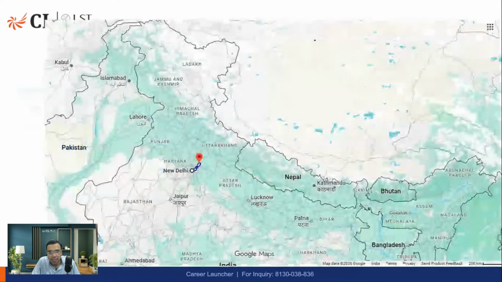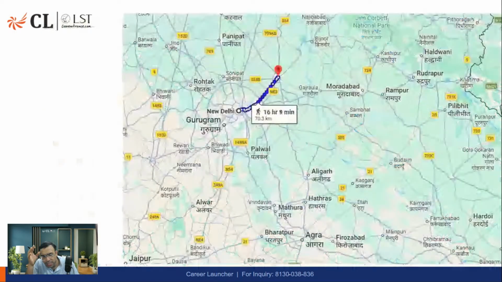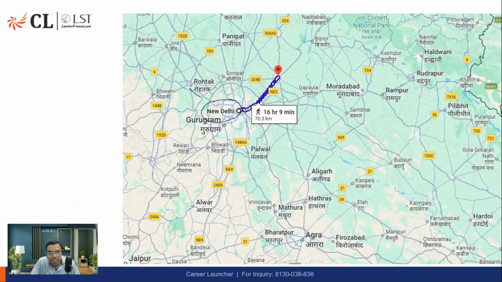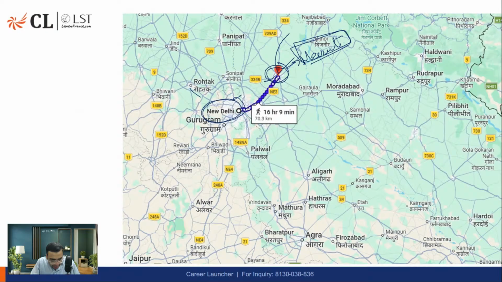Okay, what happened? Now you will see here Delhi, and near Delhi here is Meerut, less than 70-80 kilometers away. This is New Delhi. This is Meerut in West Uttar Pradesh. Here there is a Bengal infantry, a military unit which revolted against the British. They killed the British officers and they started walking from Meerut to New Delhi.